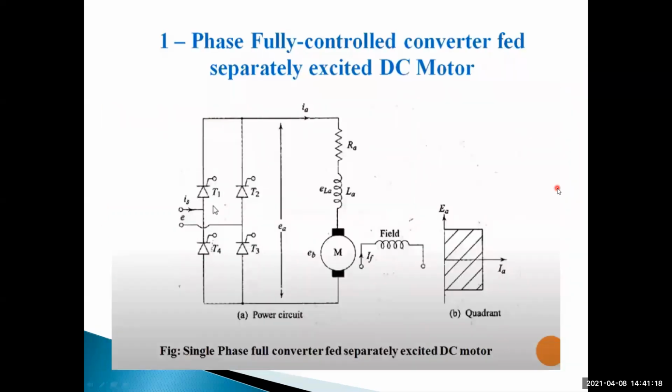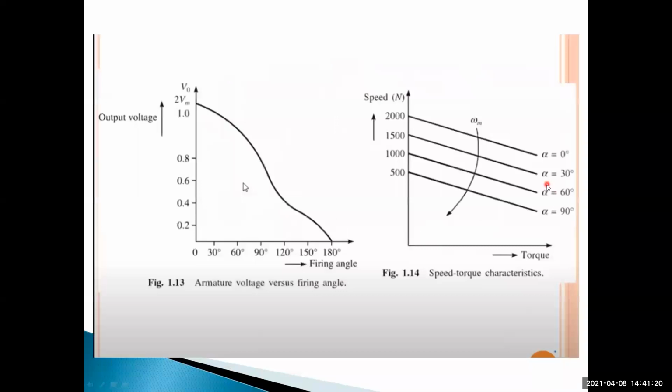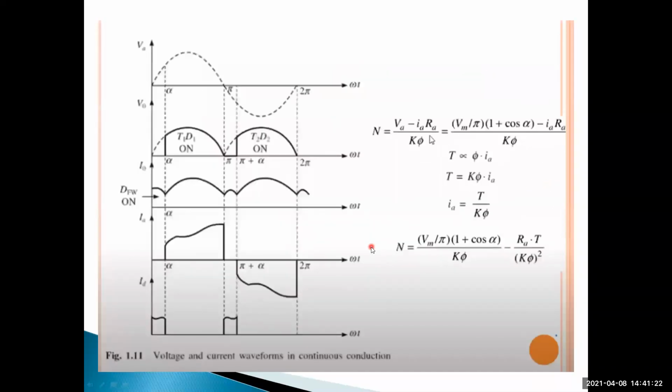So what are the different types of characteristics here? We need to find mathematically the RMS value of the source current, the RMS value of the freewheeling diode current, the RMS value of the thyristor current, and the input power. So these are the three derivations.